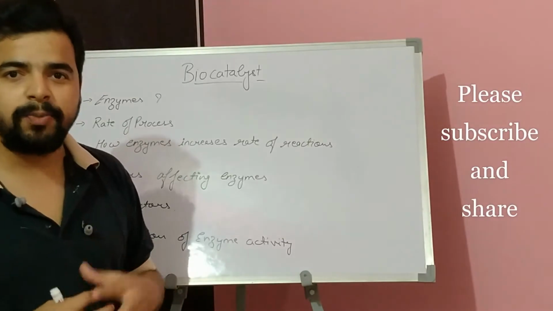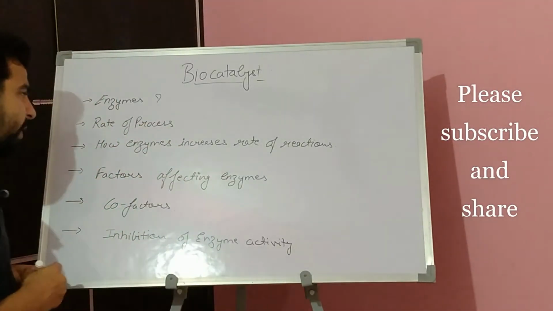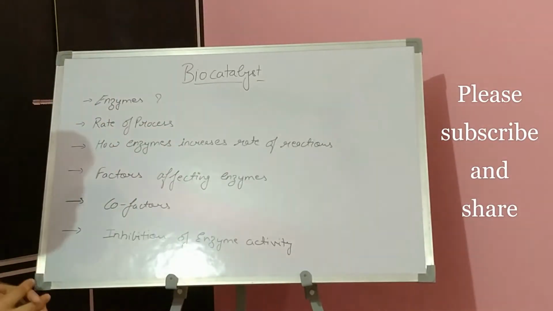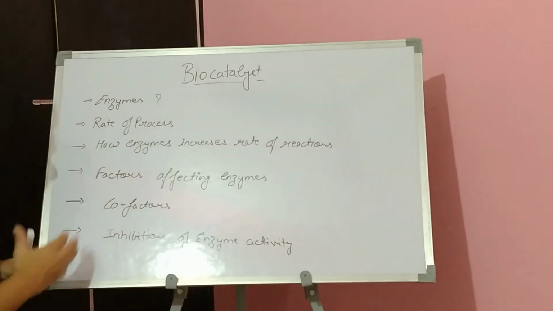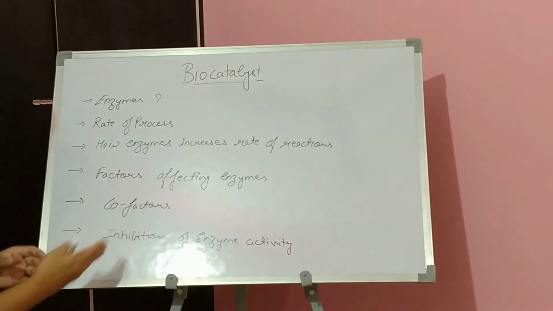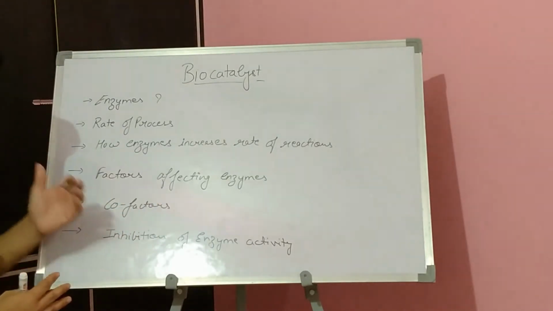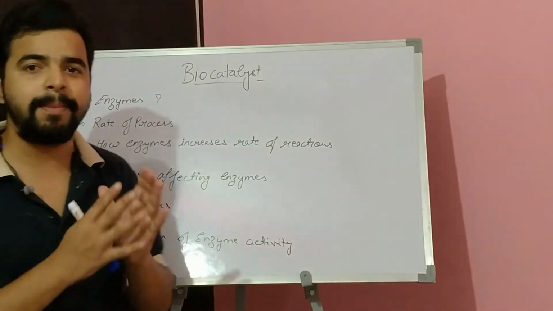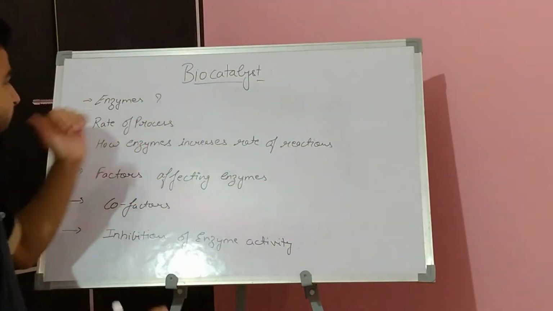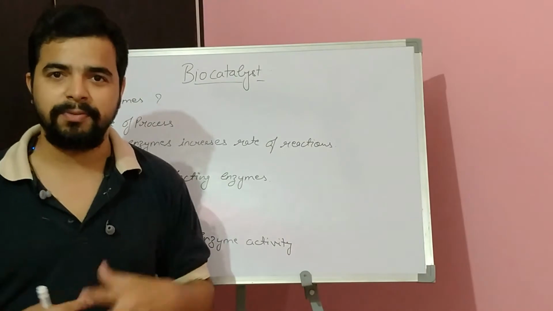So under biocatalysts we are going to learn about enzymes and their properties, the rate of chemical processes, how enzymes increase the rate of reactions, the factors affecting enzymes, cofactors and the role of cofactors in enzymes, and lastly we will discuss the inhibition of enzyme activity. So let's proceed with enzymes and see the properties of enzymes.